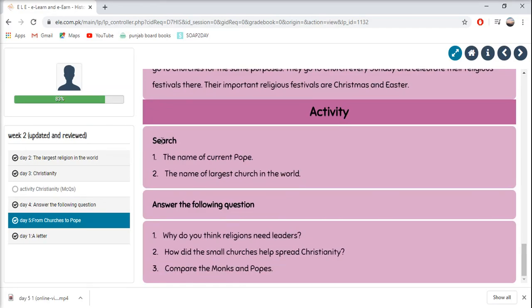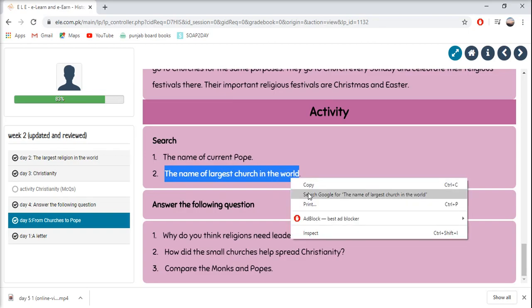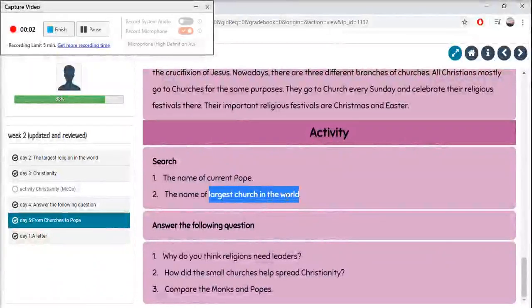First up is searching. We have to search the name of the current Pope and the name of the largest church in the world. Go to Google and simply write current Pope. Then search the name of the largest religion in the world. Go to Google and search the answers for these two. Next up, answer the following questions.